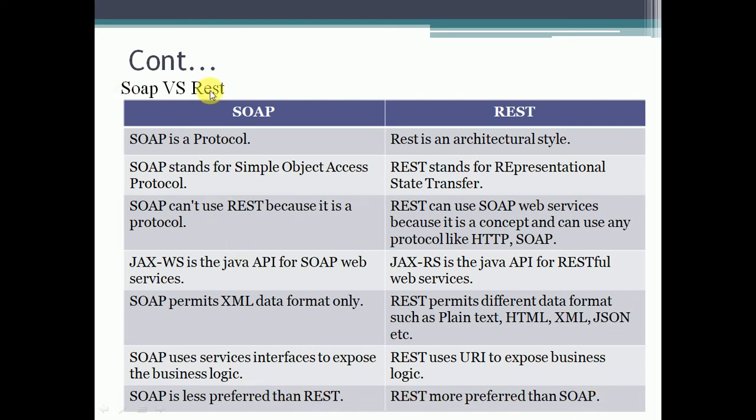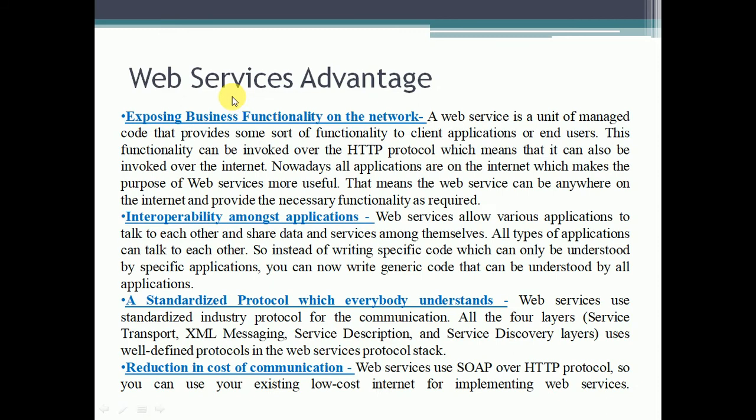SOAP versus REST. Web services advantages. Exposing business functionality on the network: a web service is a unit of managed code that provides some sort of functionality to client applications or end users. This functionality can be invoked over the HTTP protocol, which means that it can also be invoked over the internet. Nowadays, all applications are on the internet, which makes the purpose of web services more useful. That means the web service can be anywhere on the internet and provide the necessary functionality as required.